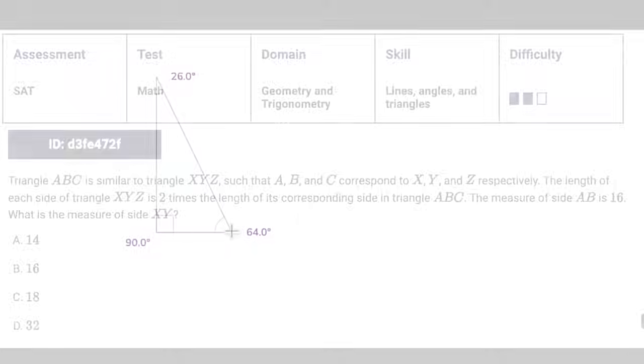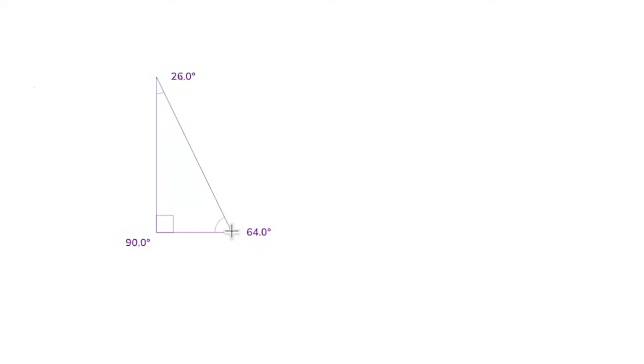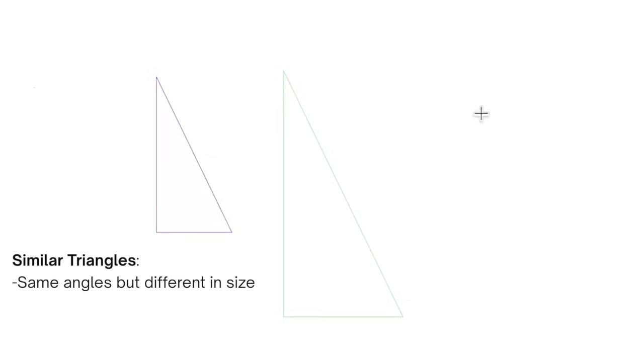Okay, for real though. So, in a nutshell, similar triangles have the same angles, but they are different in size. What does this mean? Well, obviously, it means they all have the same angles. So, remember, these guys are right angles. If I remember correctly, as I was drawing this, we had an angle of 65 up here, which would mean these guys have to be 25. That way, we have 90 plus 65 plus 25 equals 180, right? So that's the number one thing, same angles.